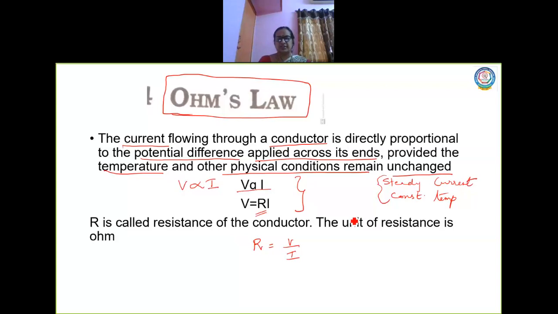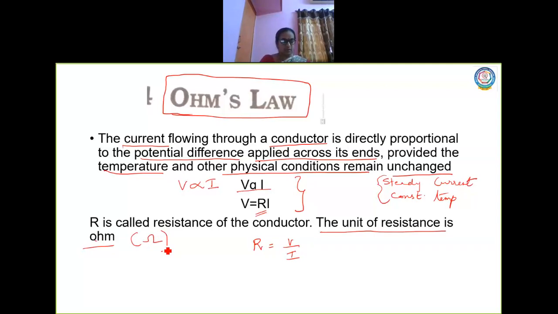Resist means which will not allow. So the resistance of a particular conductor resists the flow of current in the conductor, and the unit of resistance is called ohm. This is how you write the symbol for ohm.